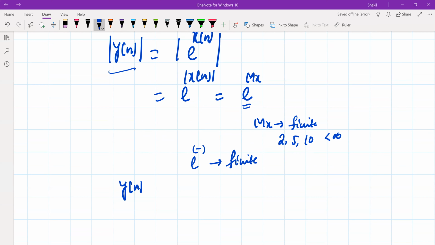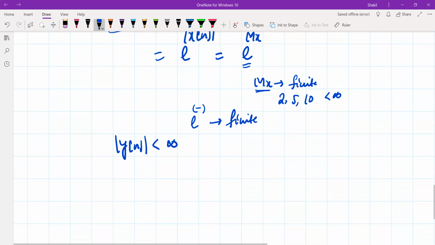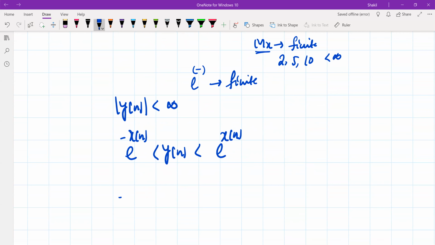Even if x of n is at this maximum value and we know that is finite, the corresponding y of n will still be a finite quantity. Now from this you can write the value of y of n varies from e to the power of minus x of n to e to the power of x of n, and if we substitute, the maximum value varies from this to this, meaning the lowest value will be this and the maximum value will be this. Okay, so this you can write as